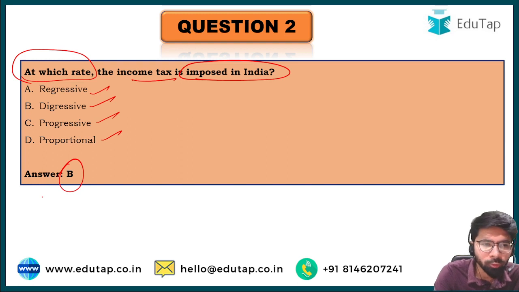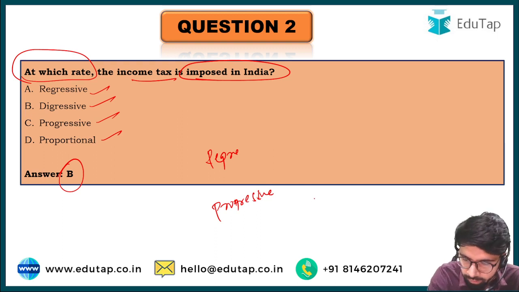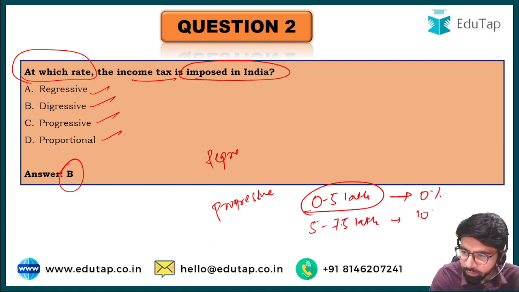So what exactly do I mean? Let us try to understand this. First of all, let us try to understand the progressive, then you will get a complete idea. See, the current income tax slabs are 0 to 5 lakh. People earning between 0 to 5 lakh pay 0% income tax. If you are earning between 5 to 7.5 lakh per annum, then you will be taxed at 10%. And similarly, if you are earning between 7.5 to 10 lakh, then you will be taxed at 15%.